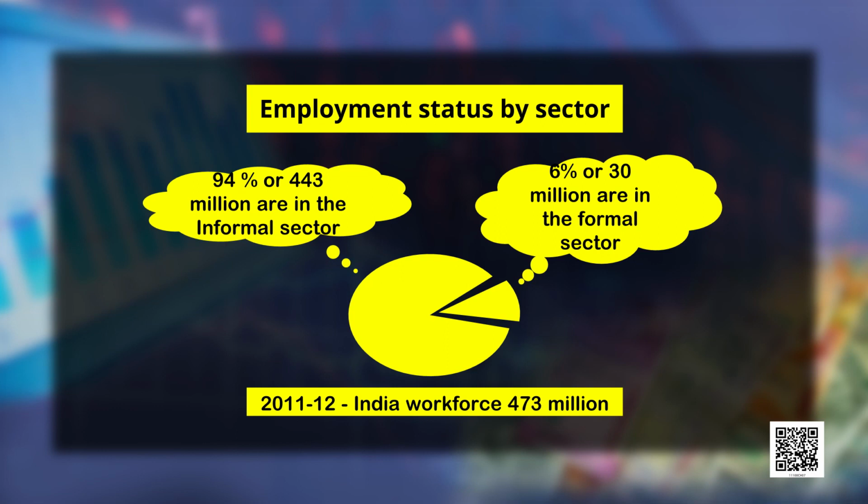So, this is why in India we say that our workforce is informalized, that is, the proportion of informal workers is more than that of the formal sector. Our government should try to take steps to decrease the number of workers in the informal sector and shift them into the formal sector. Now, let us move on to our next topic, which is unemployment.